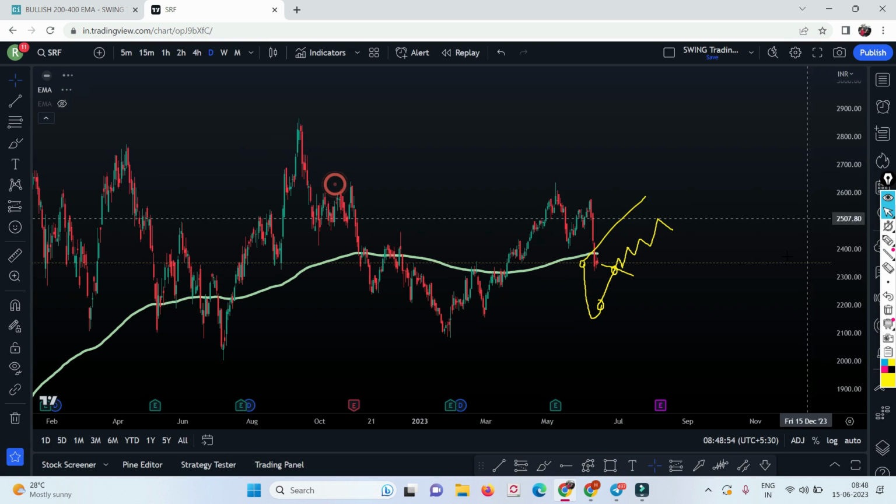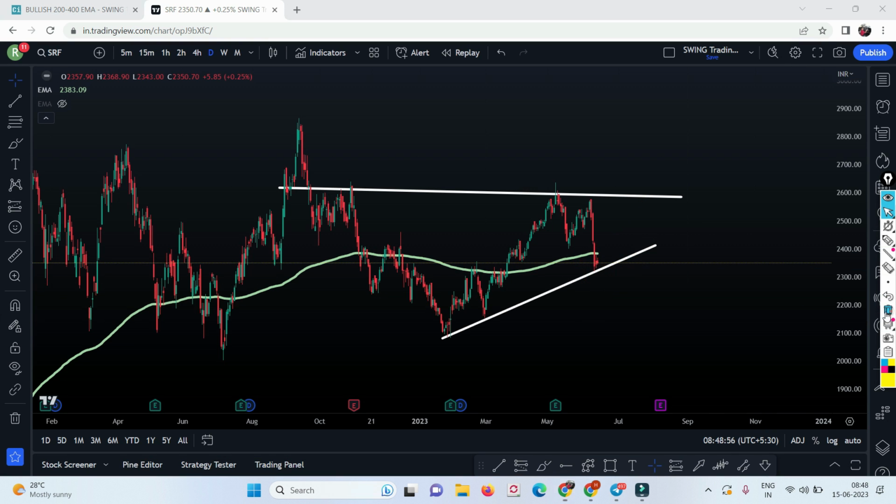This is how you have to do it. See, this is a golden setup, see SRF, right? This is my pattern taking the support of this white color trend line, and above I have the 200 moving average. It took the support of the 200 moving average, it went up, again it kissed the 200 moving average, but this time it came down. It took the support of the 200 moving average, it went up, retracement, again went up, retracement, finally it kissed the 200 moving average, and it came down.